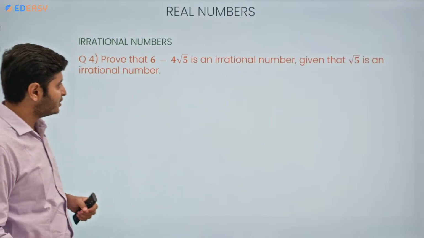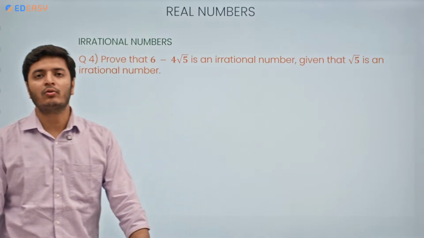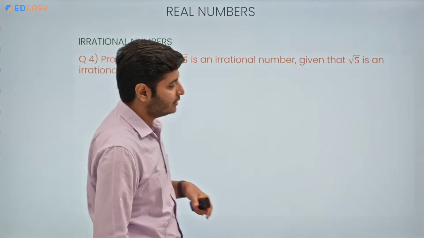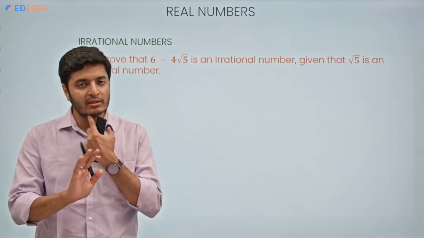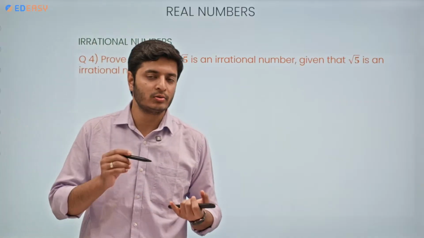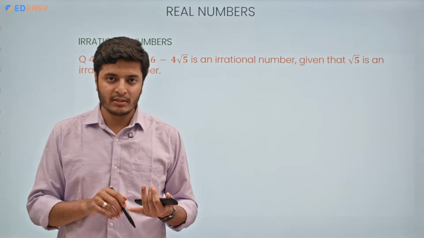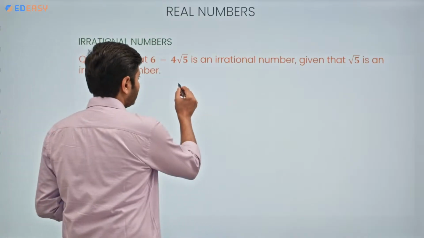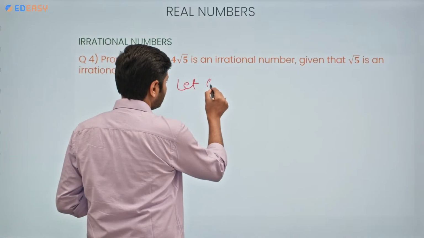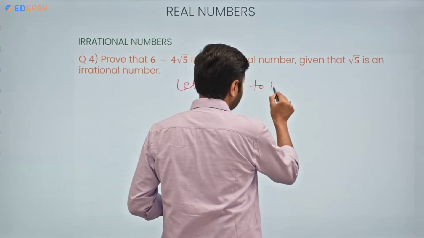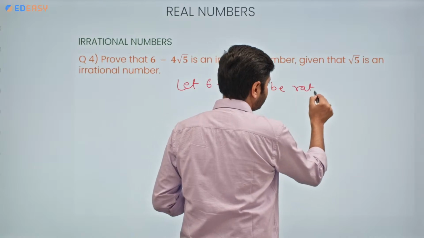Prove that 6 minus 4 root 5 is an irrational number, given that root 5 is an irrational number. The same method you need to apply here. We know that rational numbers are closed under addition, subtraction, division except 0, and multiplication. We are going to use this concept only. Let 6 minus 4 root 5 be a rational number.